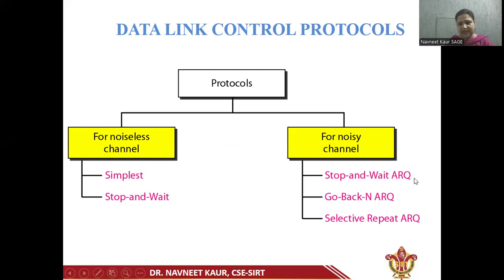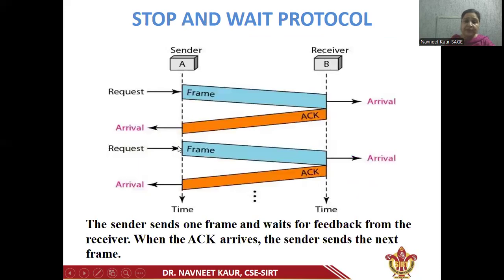Now, to understand the concept of stop and wait ARQ protocol, first I'll discuss the stop and wait protocol, which is used for noiseless channel. Now, in stop and wait protocol, the sender sends one frame after getting a request from the network layer and it waits for the feedback from the receiver.